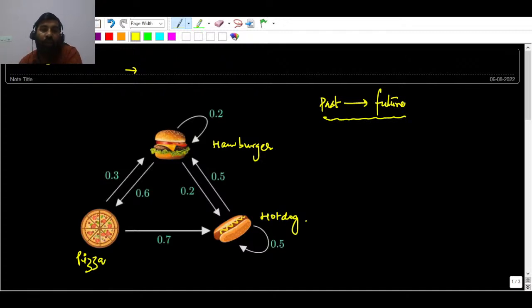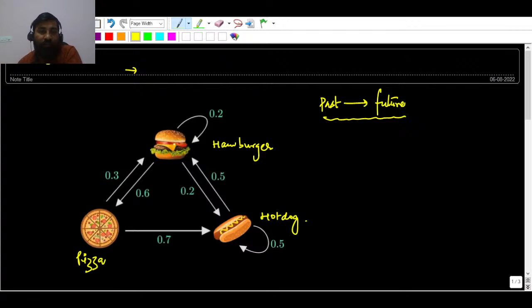You can see here that today they are serving hamburger, and the probability of getting hamburger served is 0.2. These arrows are associated with transitions, and they are weighted with some probability, 0.2 or 2 by 10, you can say.